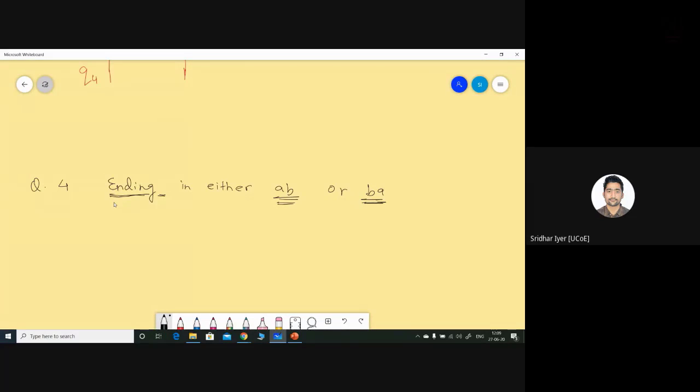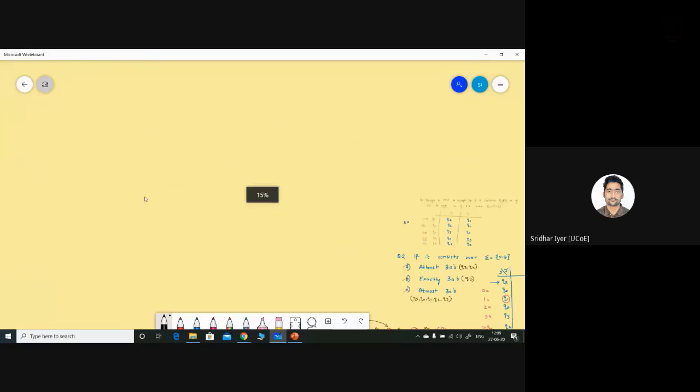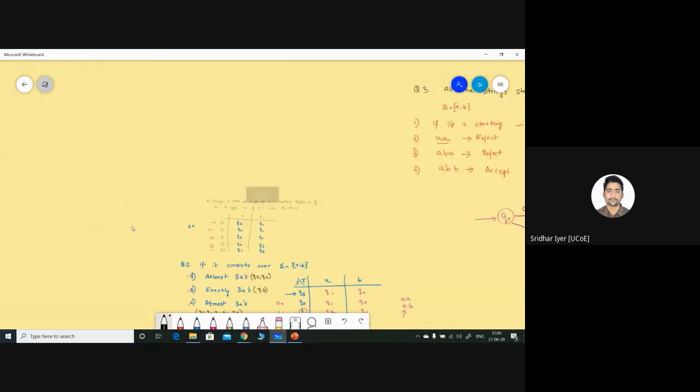If you remember, in our previous lectures I had told you that I am going to show you how to merge the start state and the Q0 state. I had told you in the previous lecture that we can merge the initial states, the start and the Q0 state. That is what can be applied over here. Let me give you an example, the very first question which we did today. I'm going beyond time, but let me explain it to you.